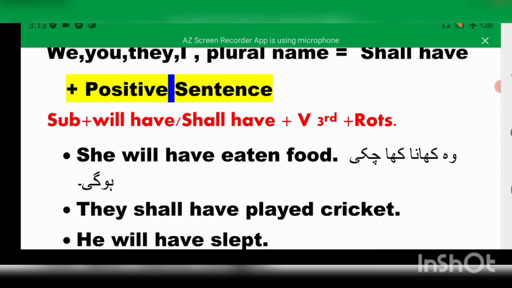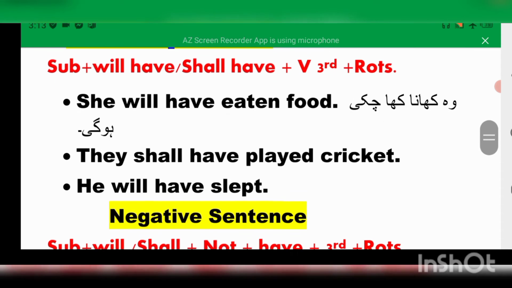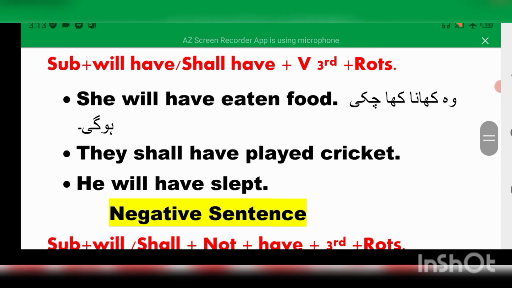For example, she will have eaten food. वो खाना खा चुकी होगी. Second example, they shall have played cricket. Third example, he will have slept.